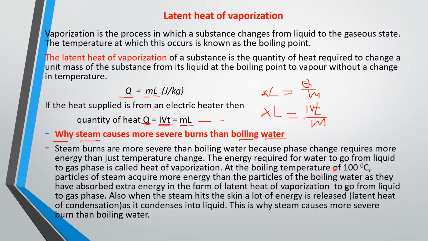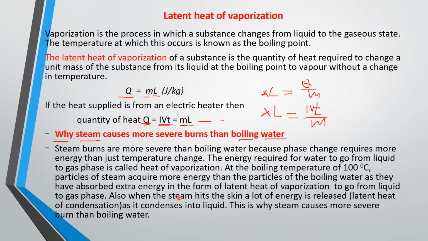At the boiling temperature of 100 degrees centigrade, particles of steam have more energy than the particles of boiling water, as they have absorbed extra energy in the form of latent heat of vaporization to go from liquid to gas phase. Also, when the steam hits the skin, a lot of energy is released in the form of latent heat of condensation, because the steam will condense back to liquid. This is why steam causes more burn than boiling water.